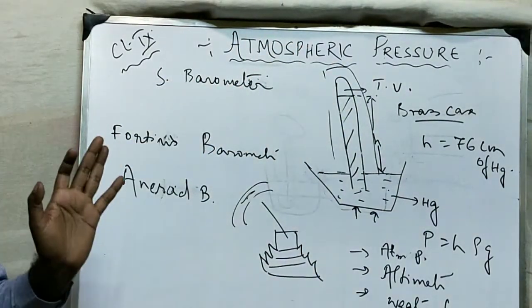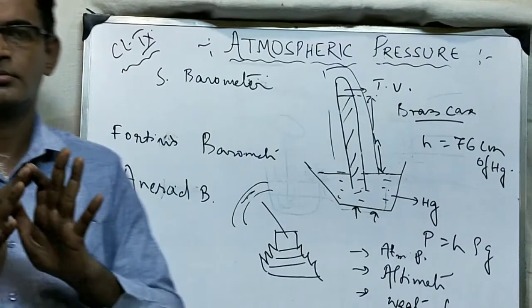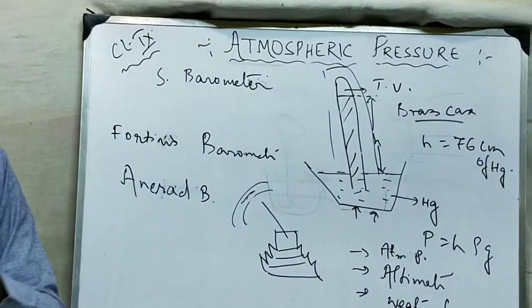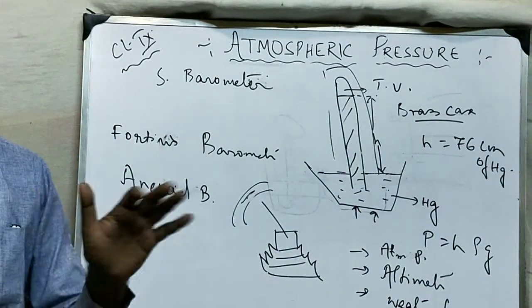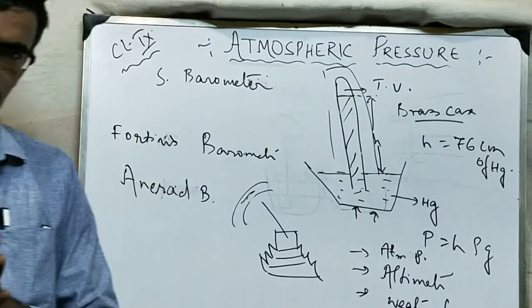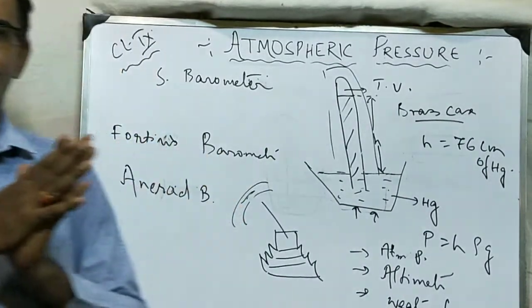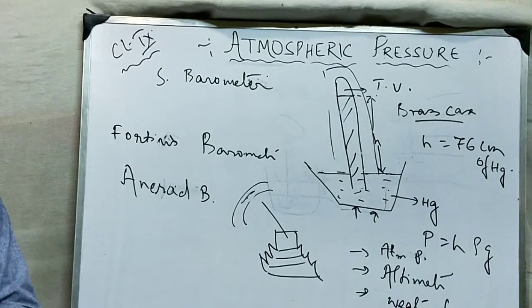And if there is no big change in atmospheric pressure, it means the weather will be unchanged as it is. Okay, so this way we can forecast the weather by seeing the reading of the barometer.